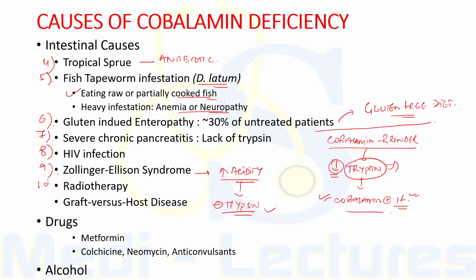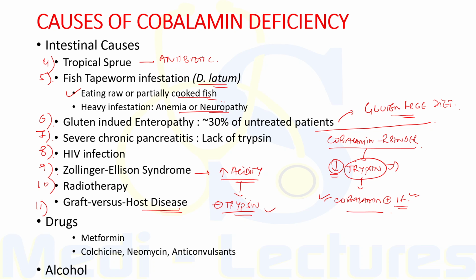Now, both total body irradiation as well as local radiotherapy to the ileum may cause malabsorption of cobalamin. Now, graft versus host disease commonly affects the small intestine. Malabsorption of cobalamin due to abnormal gut flora as well as damage to ileal mucosa is common in this condition.